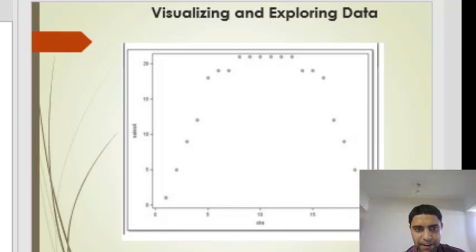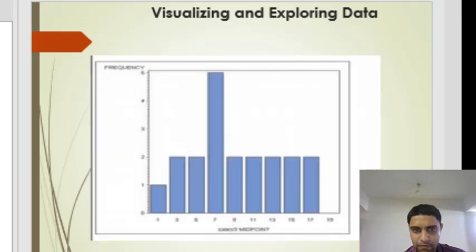Next is the scatter graph, where there is an x-axis and y-axis, and points are scattered in different ways across the x-axis and y-axis. That is known as a scatter graph. Next is the histogram, a graph in the form of a column graph, as shown in the figure.